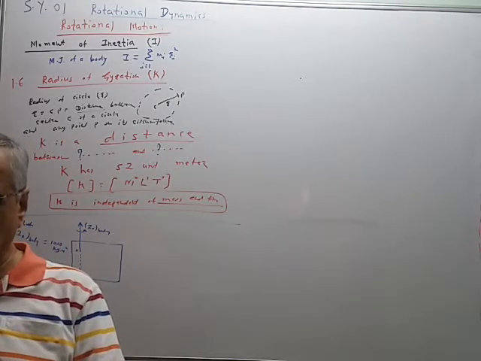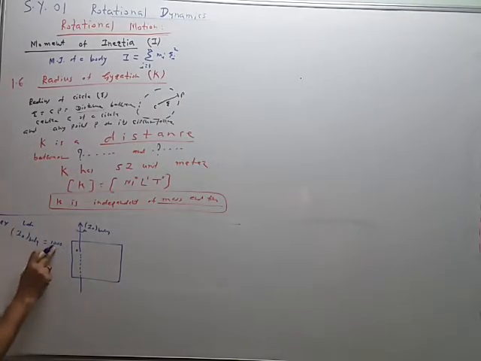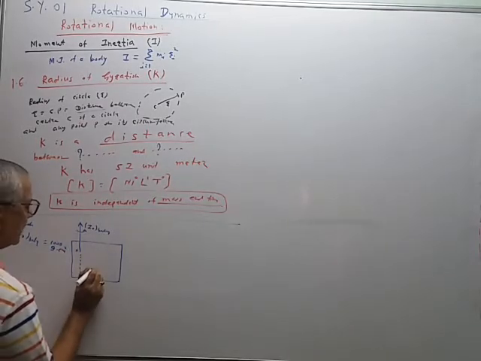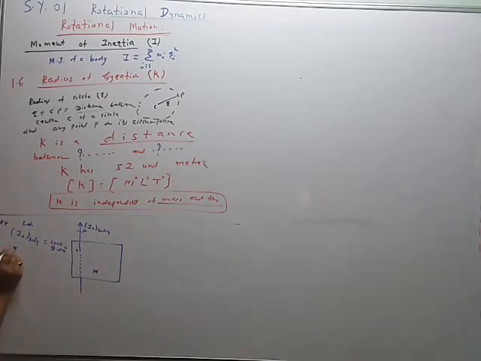I will use CGS system, 1000 gram centimeter square. So this body has the mass M, mass of the body is equal to say 25 gram.